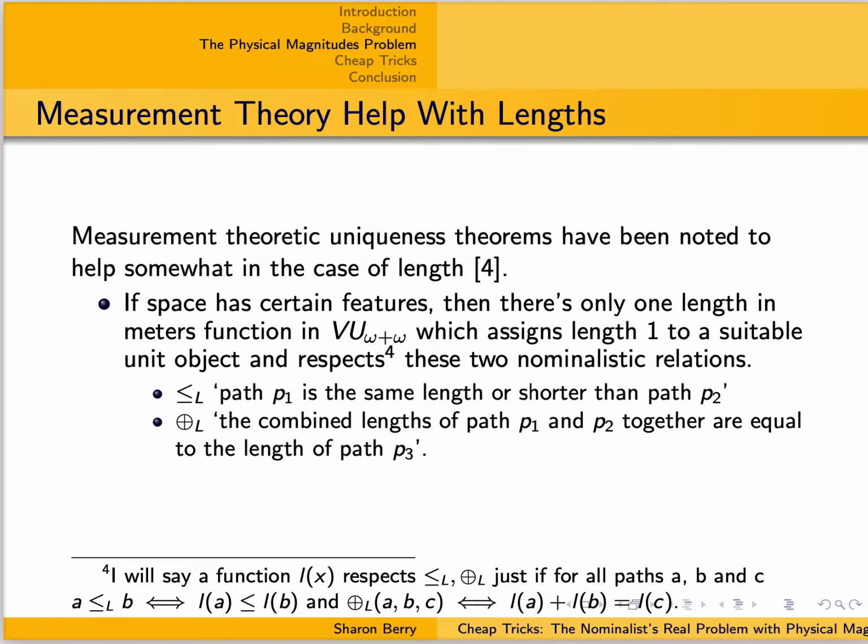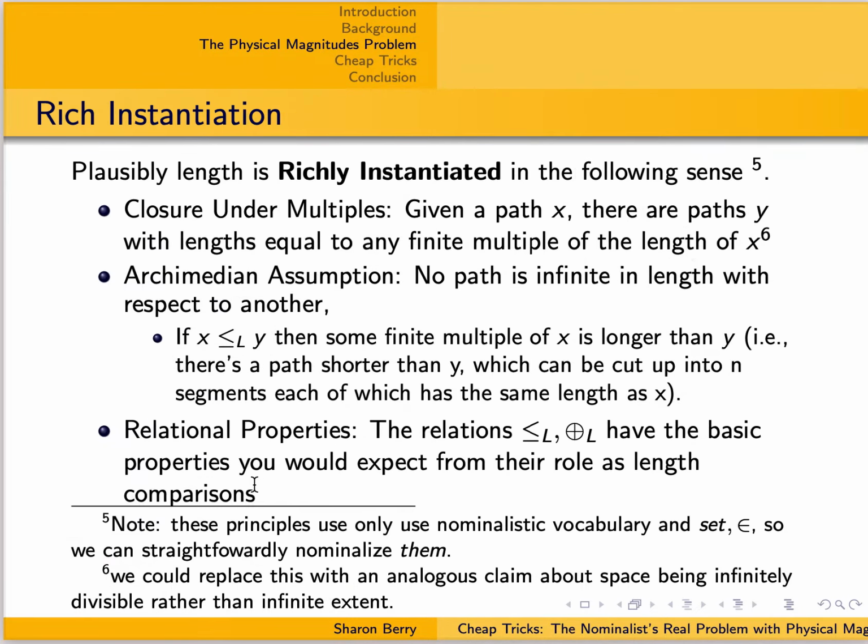Now, measurement theoretic uniqueness theorems have been noted to help somewhat in the case of length, because it turns out that if space has certain features, which I'll define as the claim that length is richly instantiated, then there's only one possible length in meters function, which assigns length 1 to a suitable meter unit object and respects this pair of nominalistic relations: path P1 is the same length or shorter than path P2, and the combined lengths of paths P1 and P2 together are equal to the length of path P3. So here we have the definition of length being richly instantiated.